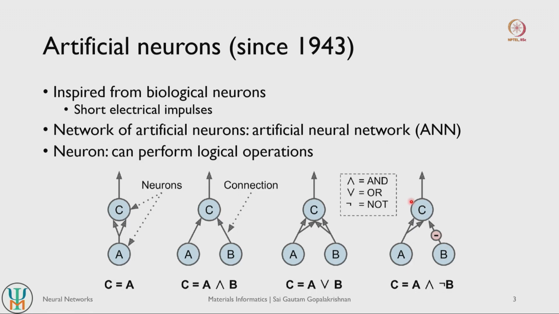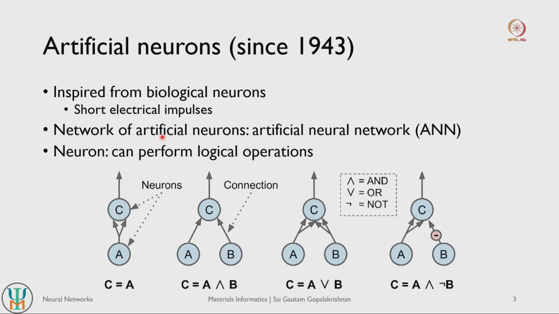If B is 0, you get a value of 1. If B is 1, you get a value of 0. So we can create these types of artificial collections of neurons which can perform simple logical operations. If you create more complicated networks, these connections of neurons are fairly simple, right. You just have 2 or 3 neurons connected sequentially, and they perform one simple mathematical or logical operation.